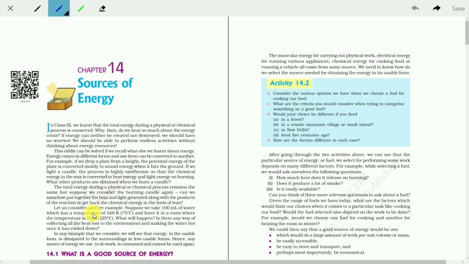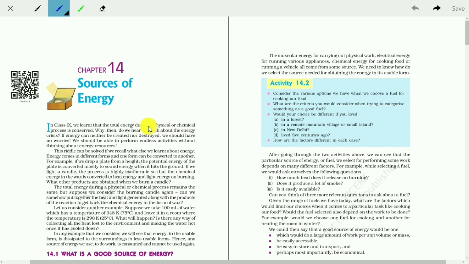When you use energy, energy has some form, and that form is the usable form. Suppose electrical energy is the usable form. When you are using electrical energy, it is converted to heat energy, light energy, and sound energy. These forms of energy are less usable forms. We cannot get back from light to electrical, sound to electrical, and heat to electrical.